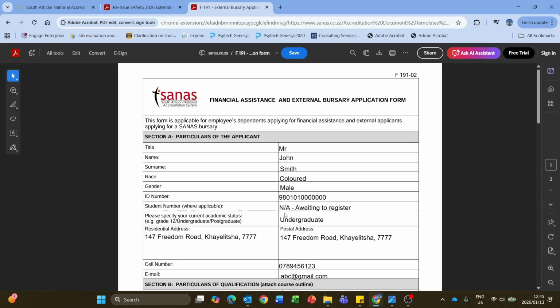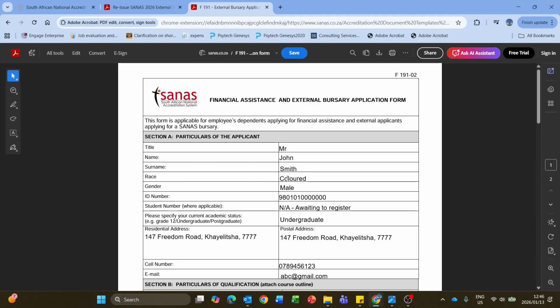We can start with the first section, Section A, which is the particulars of the applicant. Your title will be Mr. I'm using myself as an example. I'm just using pseudonames, or what many people call fake names, just for the purpose of this particular exercise. The name will be John, and the surname will then be Smith.